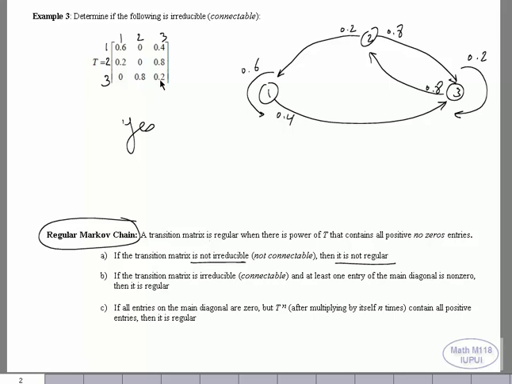If it is connectable and everything here on the diagonal is equal to 0, then we multiply it by itself. Could be twice, 3 times, 4 times. If all elements become positive, then it is regular.